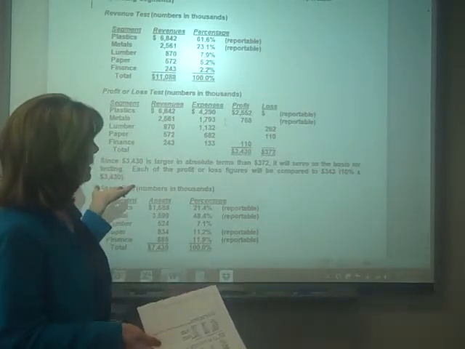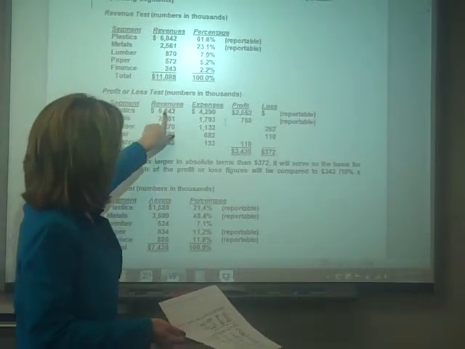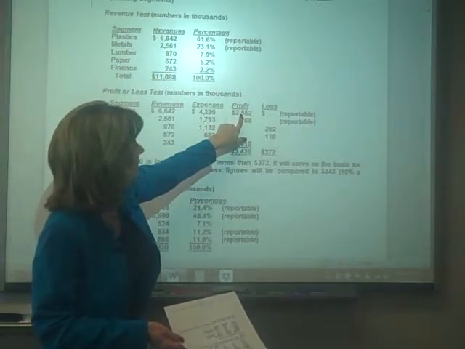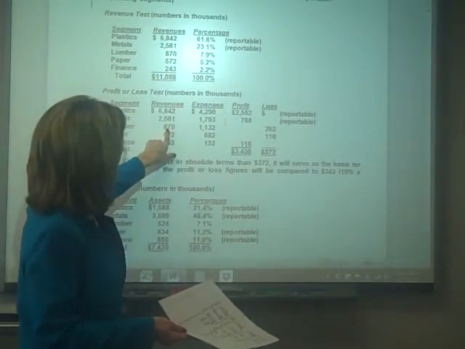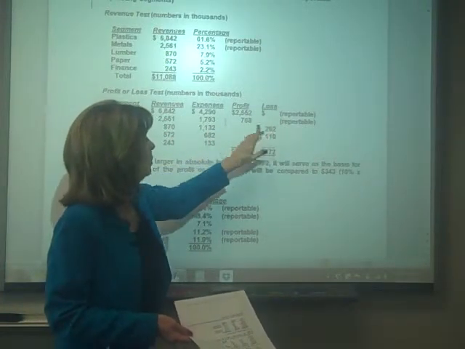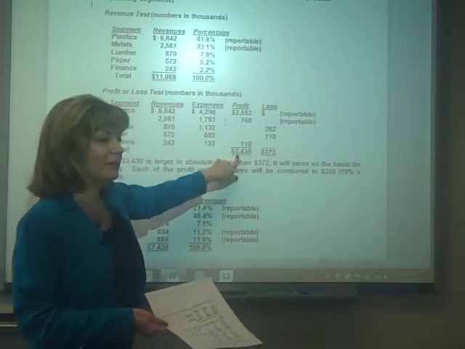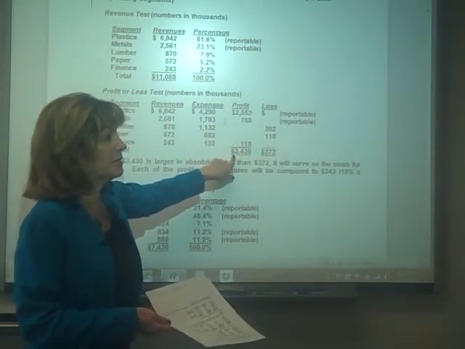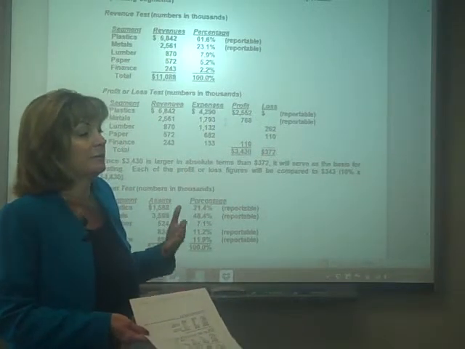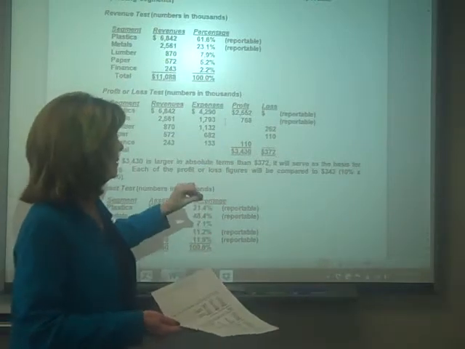Now, the one thing to remember is that we're going to use absolute value for profit and loss. 68.42 minus 42.90 is 25.52, profit. But when we get down to 870 for lumber minus 11.32, it's a loss. We don't want to just put negative 262 there, because that would give us a smaller number here and make more operating segments reportable. We don't want that. We want the biggest number we can get for our benchmark.